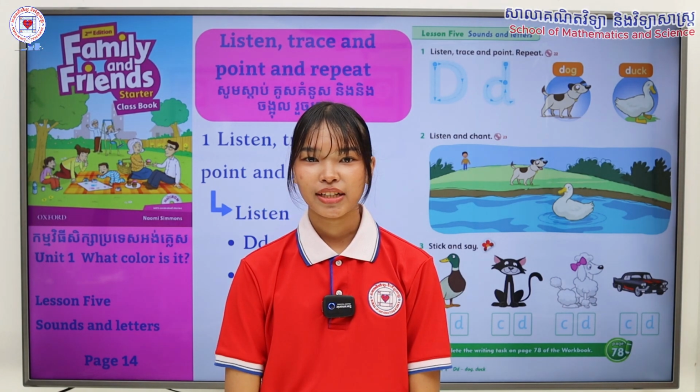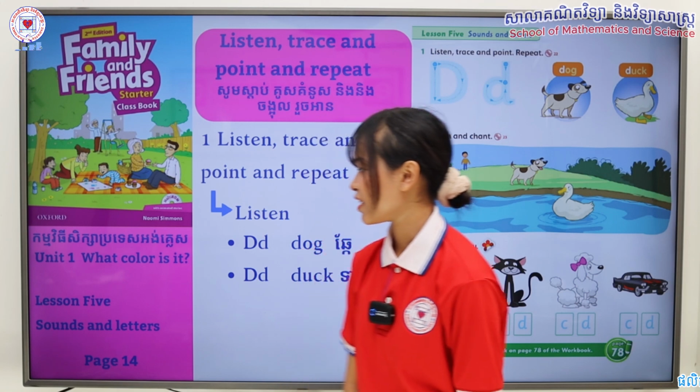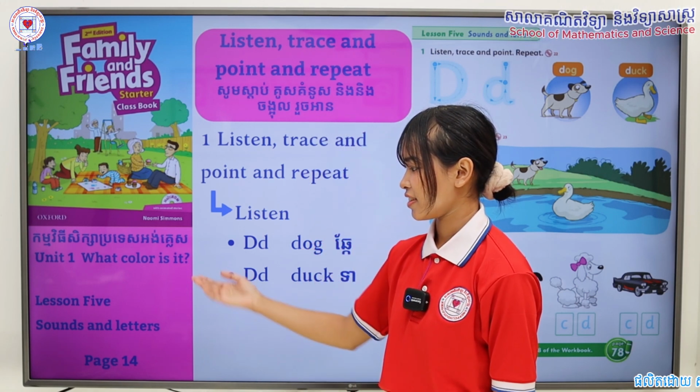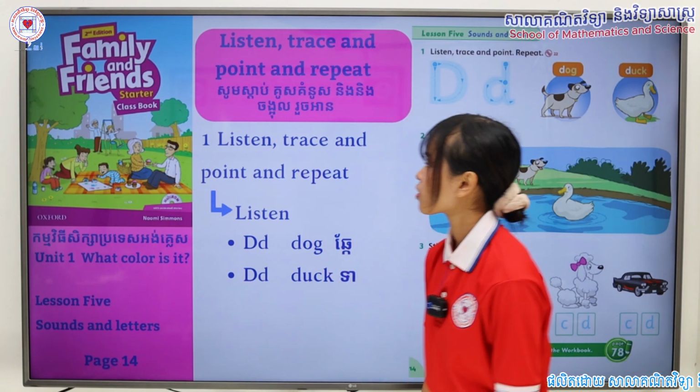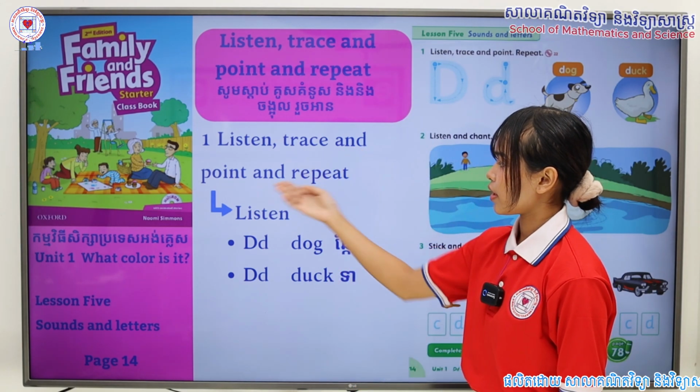Hello and welcome back to our English program. Today's unit is Unit 1, What color is it? Lesson 5, Sounds and Letters. Listen, trace, and point, and repeat.